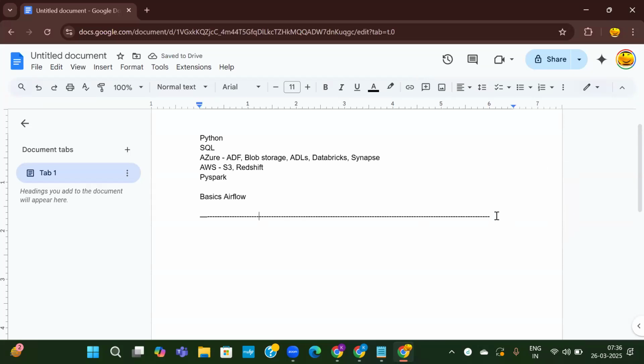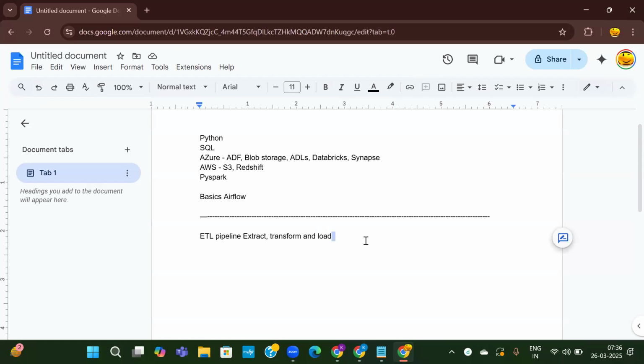So in data engineering, we will be building ETL pipelines. I'll tell you what is ETL. ETL stands for extract, transform, and load. So what we are extracting, transforming, and loading, this is all about data. Data engineering is all about data. That data we have to extract it, transform it, and then load it.